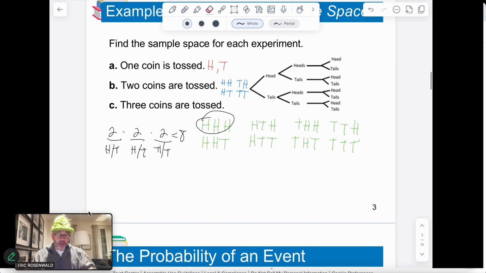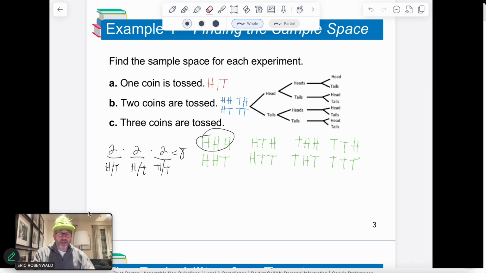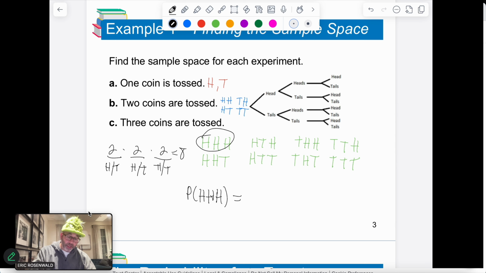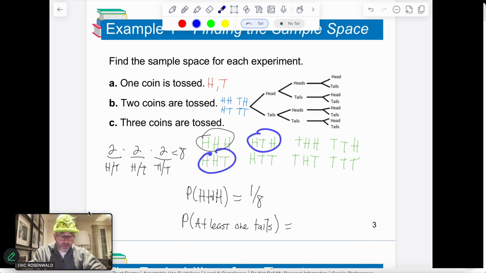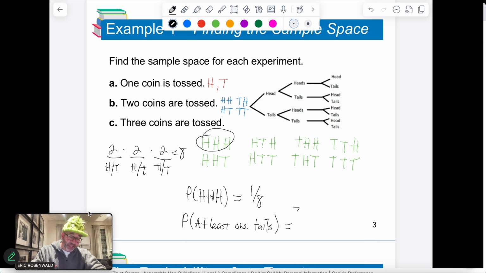So if we go back to here and I think about the scenario where I said, what's the probability of heads, heads, heads? You would say that it is 1 out of 8. Well, what's the probability of at least 1 tails taking place? Every other scenario here has at least 1 tail. There's 1 tail here, there's 2 tails here, and so on and so forth. We can say there's 3. So ultimately there's 7 out of 8.